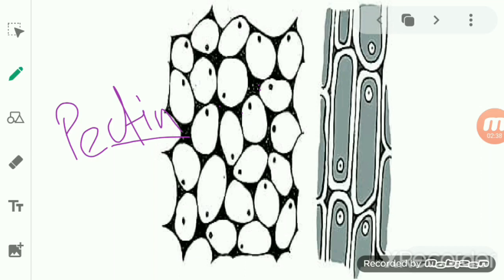These are the intercellular spaces, and in between them, pectin is deposited. So deposition of pectin makes the intercellular spaces close, or the intercellular spaces are lost, in the collenchyma.